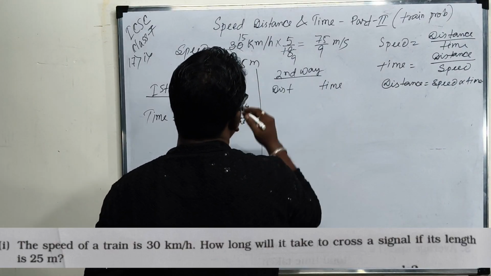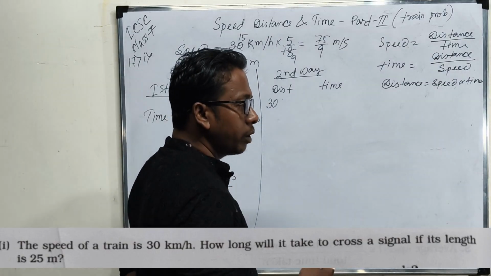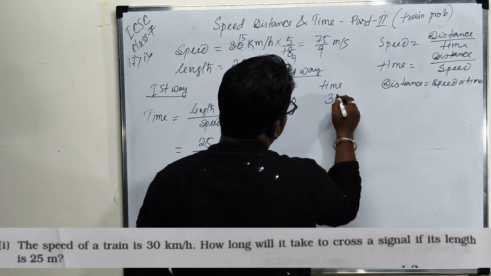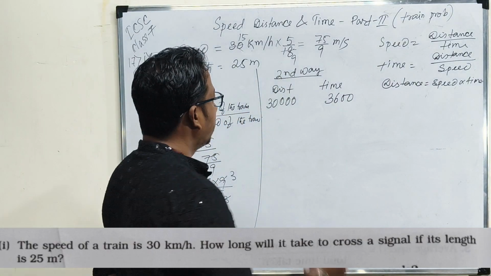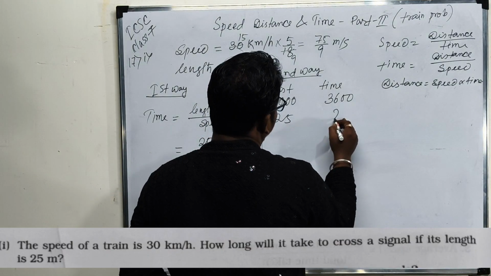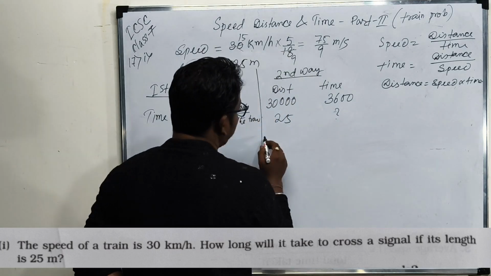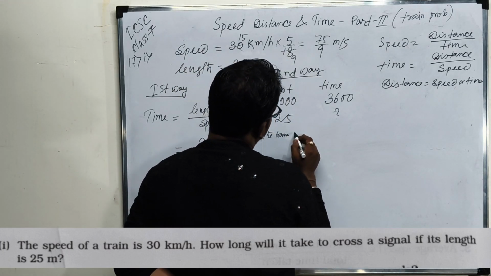The first part is distance, 30 kilometer, which is equivalent to 30,000 meter. So the train traverses 30,000 meter in 1 hour, which equals 3600 seconds, and then you have to cover 25 meter in how many seconds?